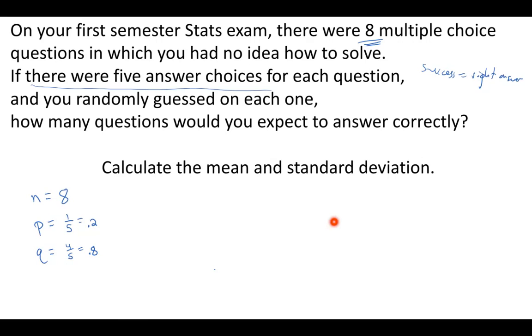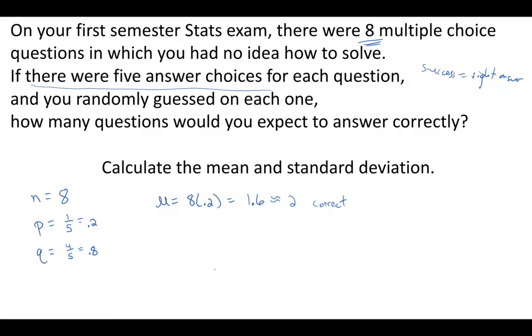Okay, so now we can answer how many we would expect to get correct by getting the mean. So that's just N times P, so 8 times 0.2. And that's just 1.6. So you might round this up since it's 0.6, so approximately 2 correct. That's about how many you would expect to get correct, between 1 and 2.